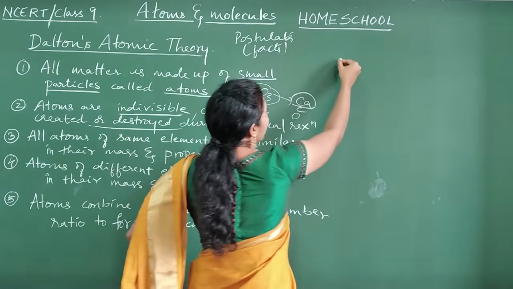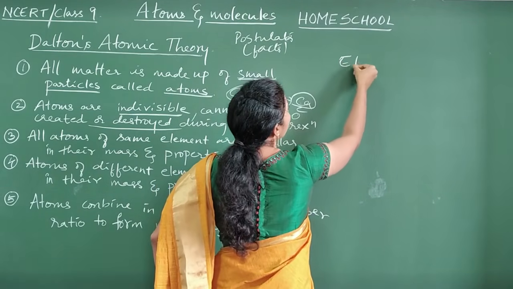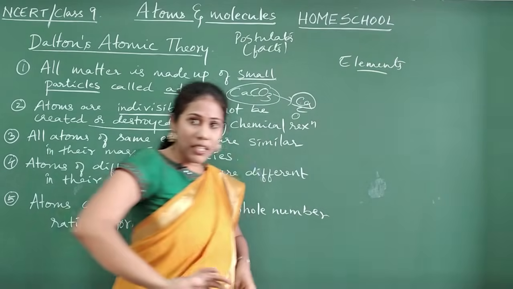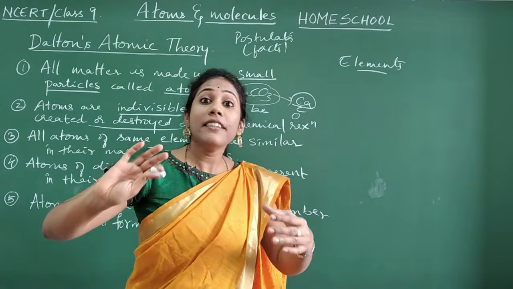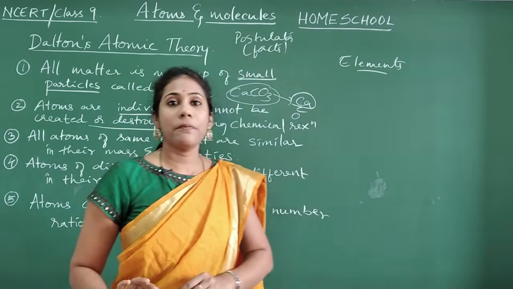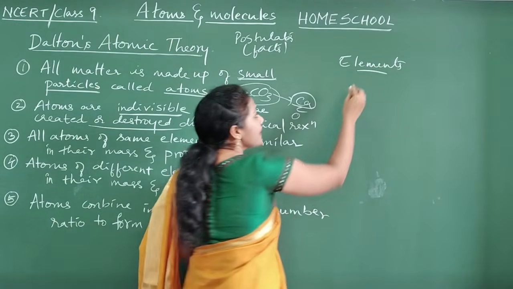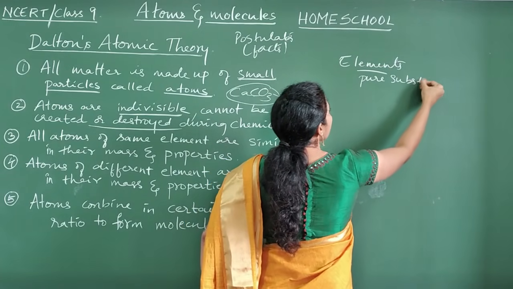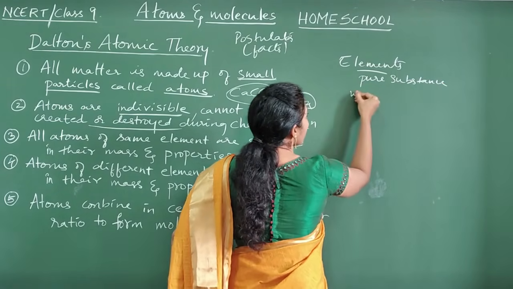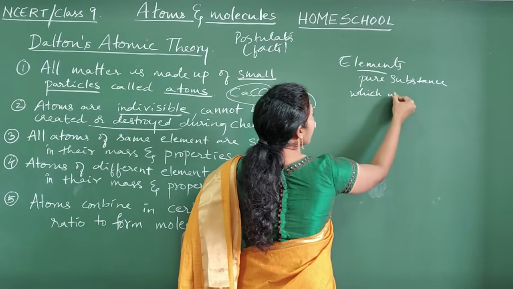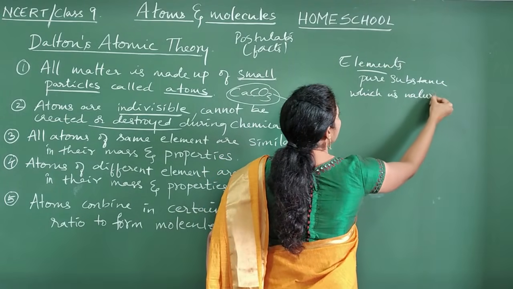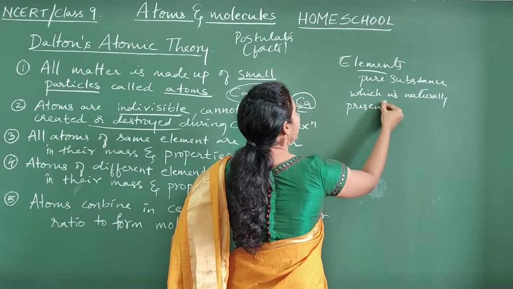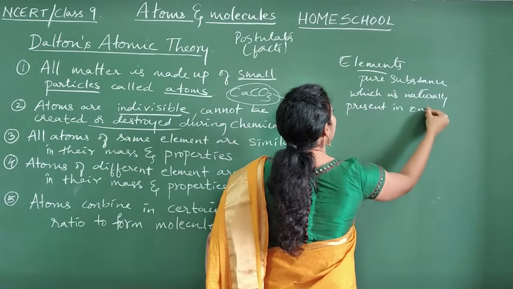Atoms in our nature are present in the form of elements, guys. Element, in the sense, a pure substance which is naturally present in our nature.